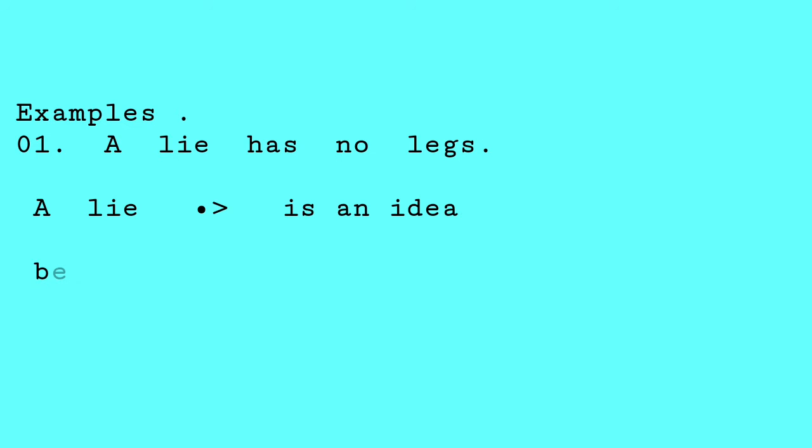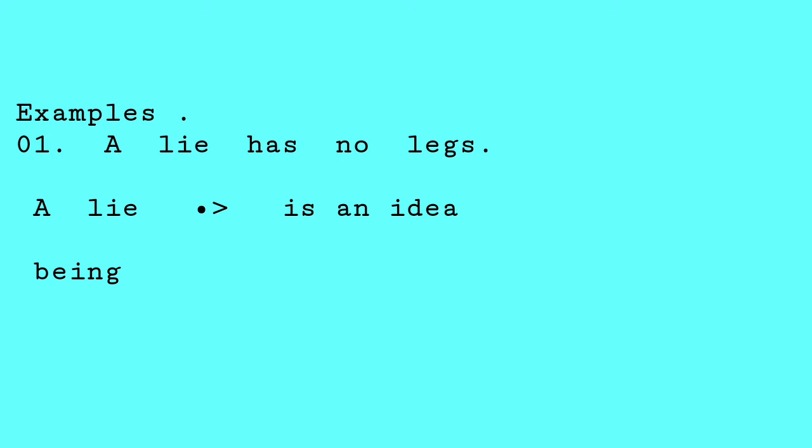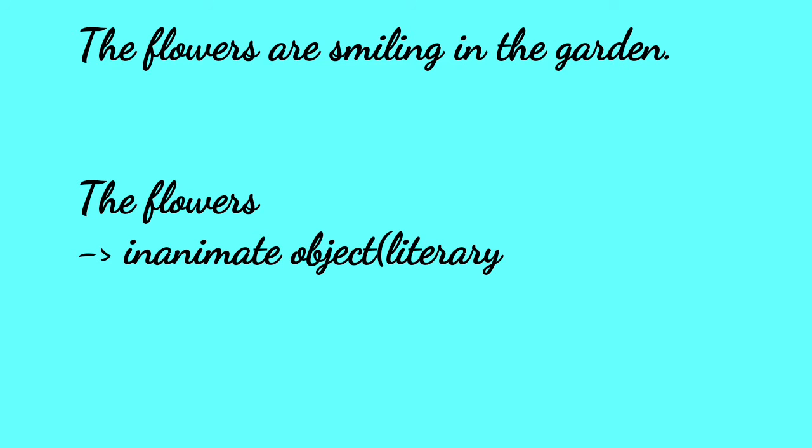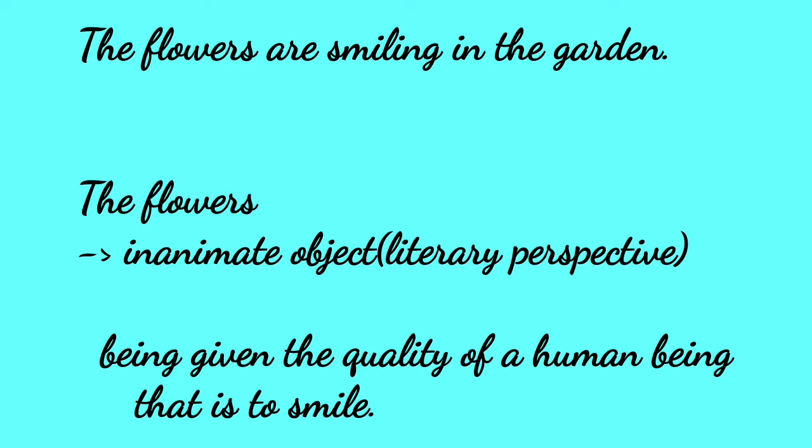Suppose I say a lie has no legs. A lie, झूठ, has no legs, कोई पैर नहीं होते. Now if I talk about the word lie, what is it? It's just an idea. So what am I doing here with this sentence? I'm giving the characteristics of a living thing to a non-living thing or to an abstract idea, that is the word lie. Or further I can give an example, like I can say that flowers are smiling. Now who smiles? We smile.